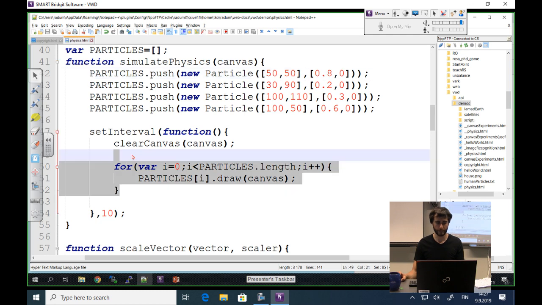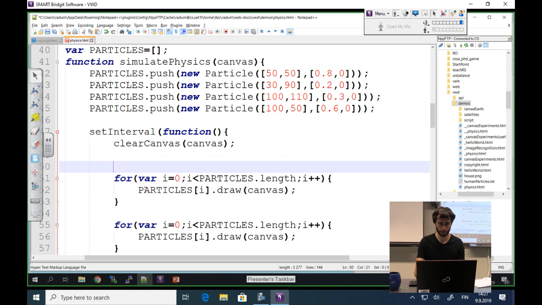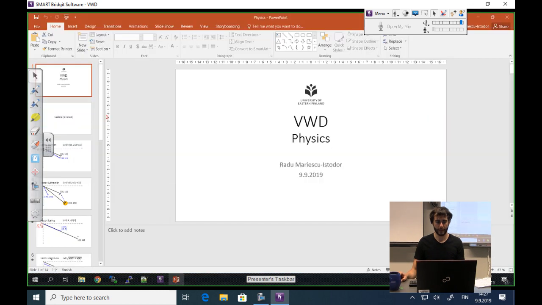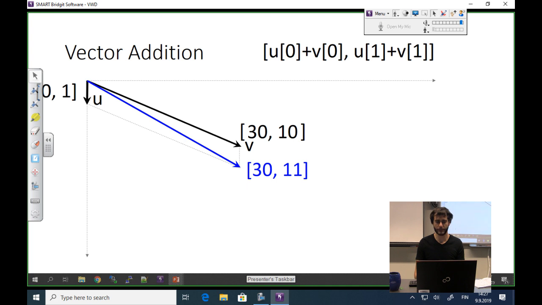So this is going to be the code where we update locations of particles. So this updates the locations based on individual velocity vectors, right? If you have not looked at the physics video I mentioned about vector manipulation, I made some new slides today that should explain to you how they work.